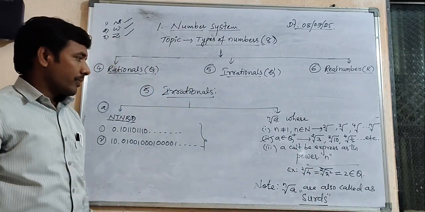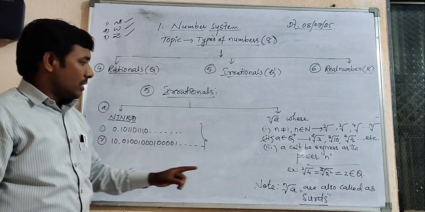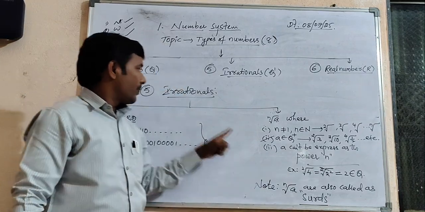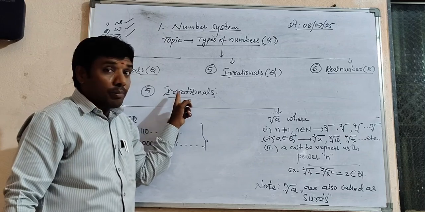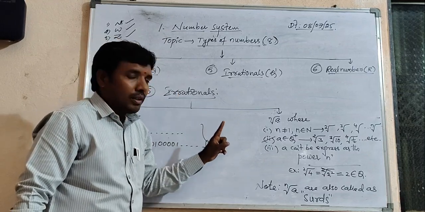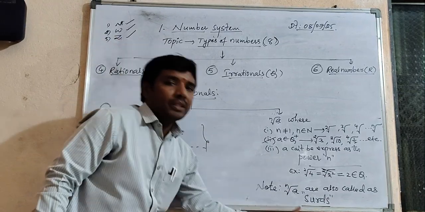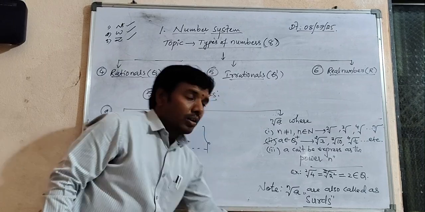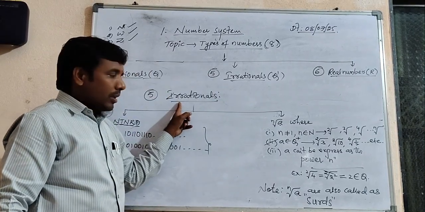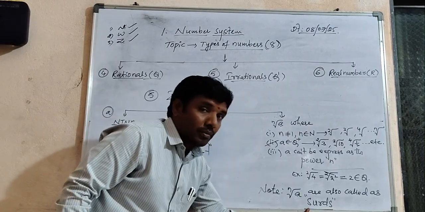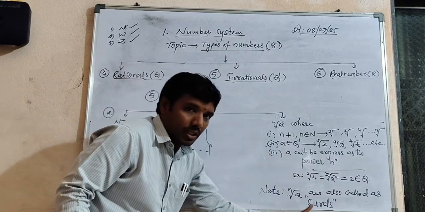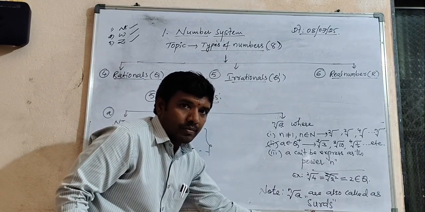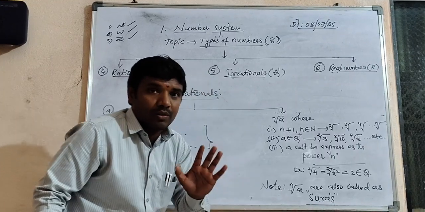Now tell me, in this, all surds are irrational numbers, but all irrational numbers are maybe surds. Sometimes irrationals may be surds. The sentence is very important.